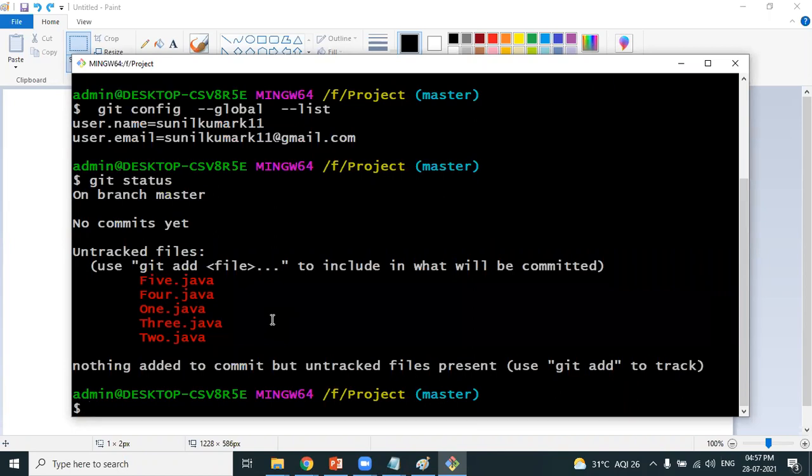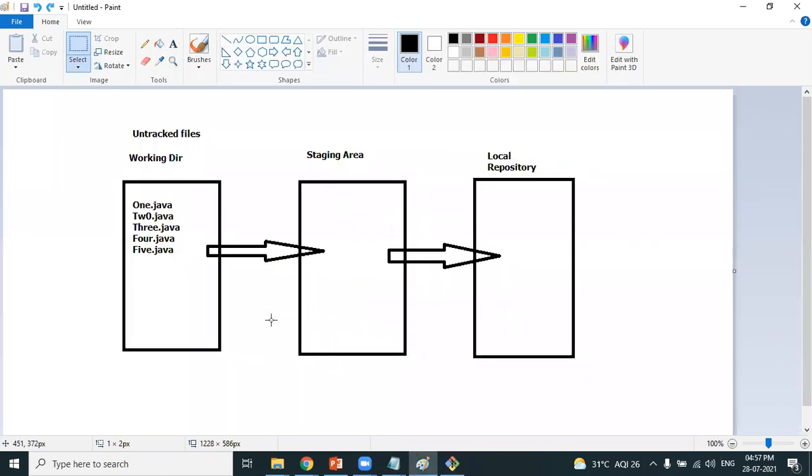Now, what's the developer's duty? He needs to move the files from the untracked section to the staging area. Let's learn how exactly the developer does this. Look at this. All these are done by the developers. How exactly will the developer move the file from the untracked section to the staging area? Let's say the developer wants to move 1.java into the staging area.